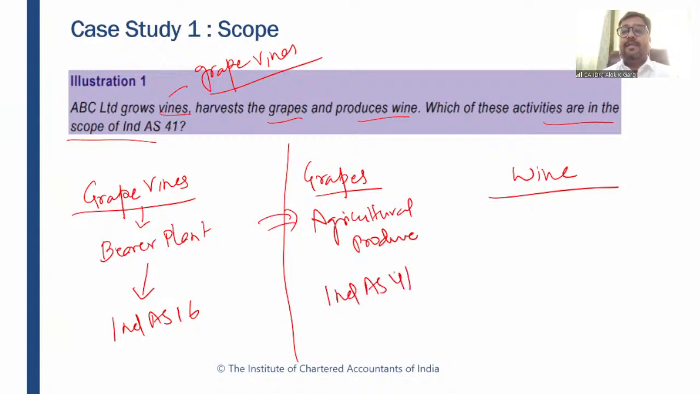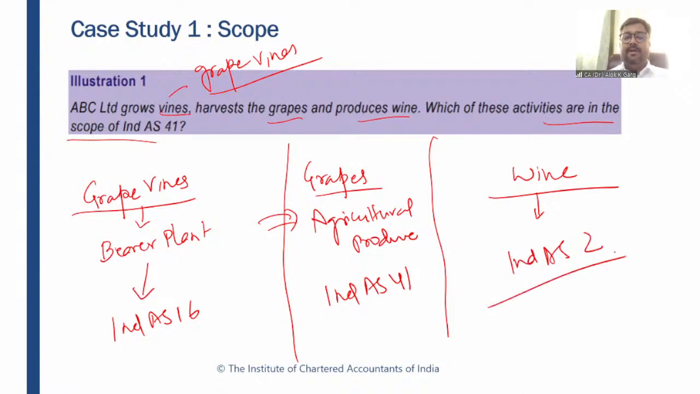When these grapes are plucked from grapevines, they will be measured at fair value less cost to sell. The accounting entry will be agricultural produce, grapes account, debit to other income, because there is no cost, right? After that, it will become inventory at the same value. So the next entry will be inventory account debit to agricultural produce at the same value, right? So the wine is Ind AS 2 inventory. Only grapes will be covered under Ind AS 41. Is it clear?